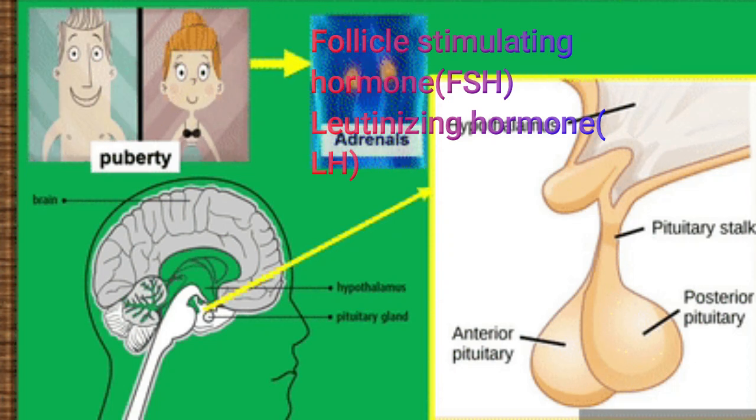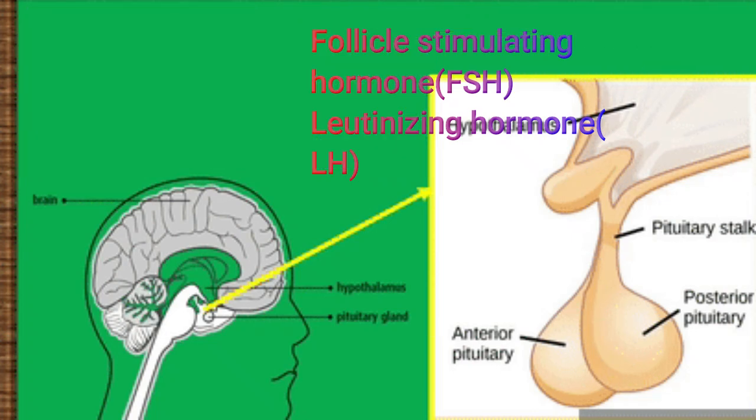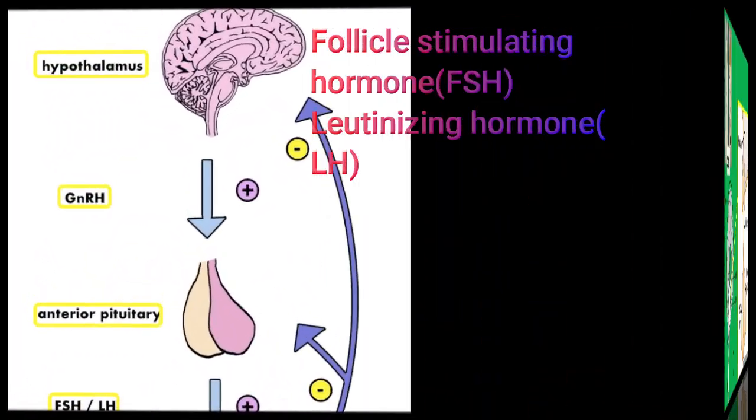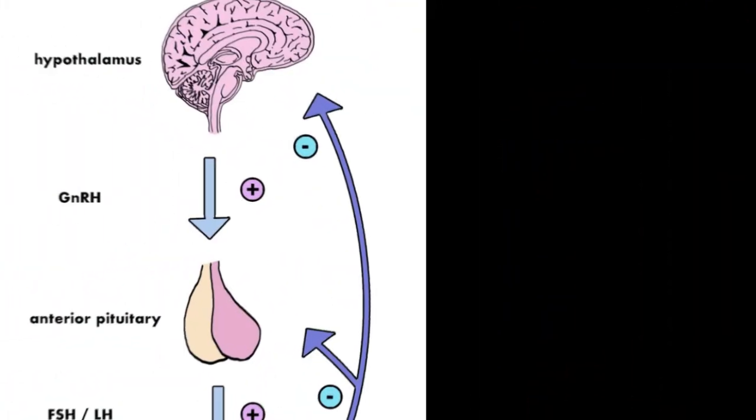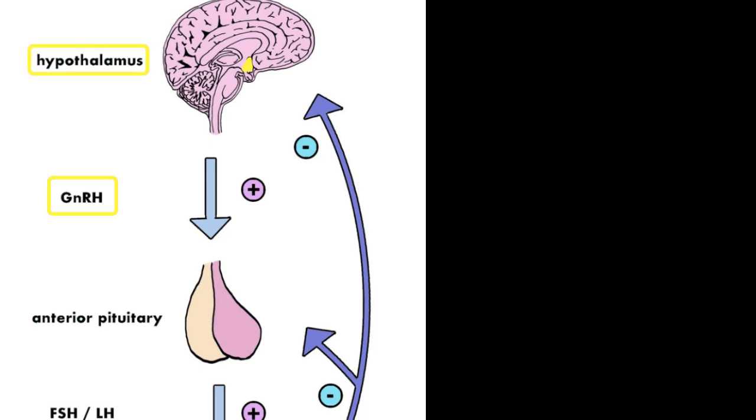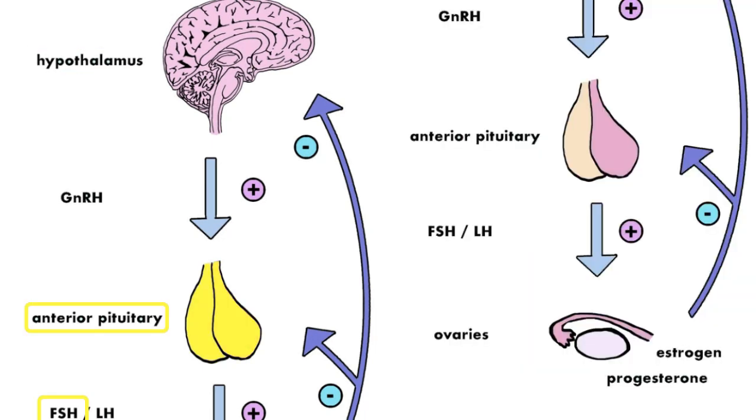In detail, we will discuss these hormones in the next chapter. These two hormones are released by the pituitary gland, which is a growth hormone. These are referred to as gonadotrophic hormones.